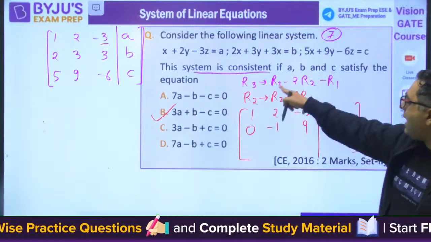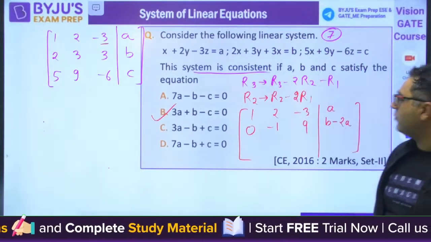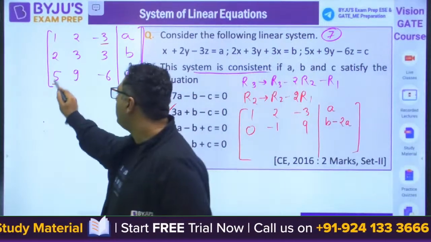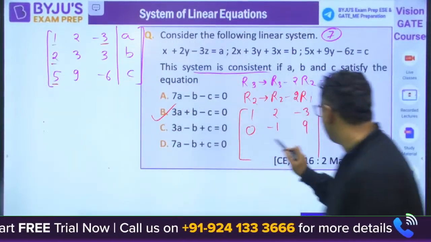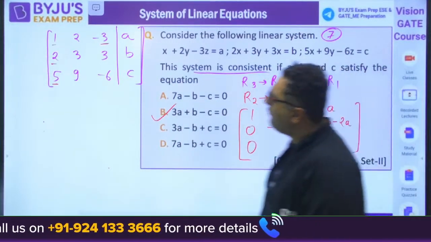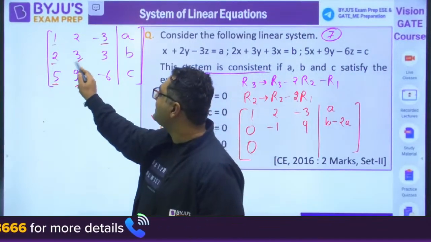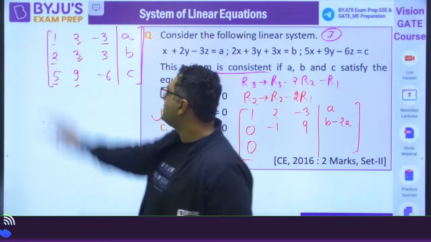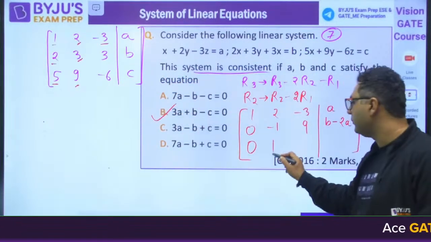Then we have R3 minus 2R2 minus R1. So 5 minus 4 minus 1 will be 0. Then you would be having 9 minus 6 minus 2, which is 1.